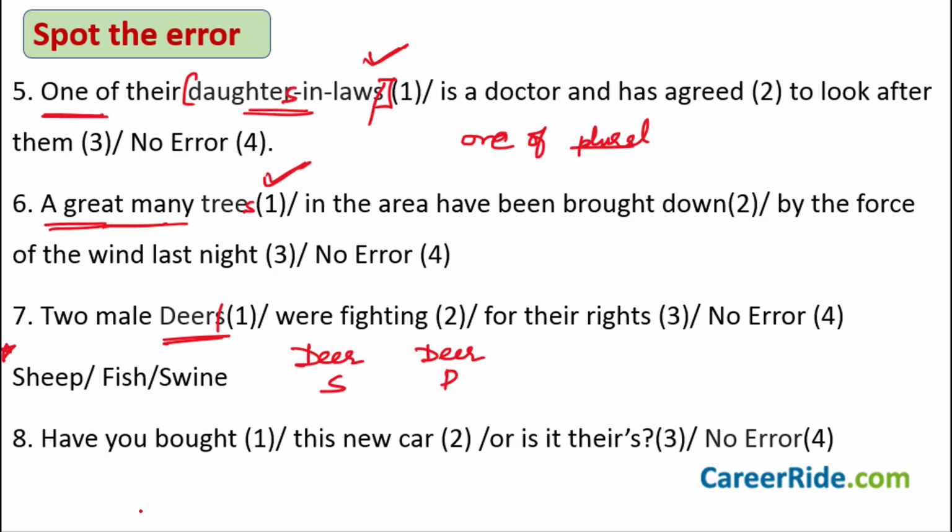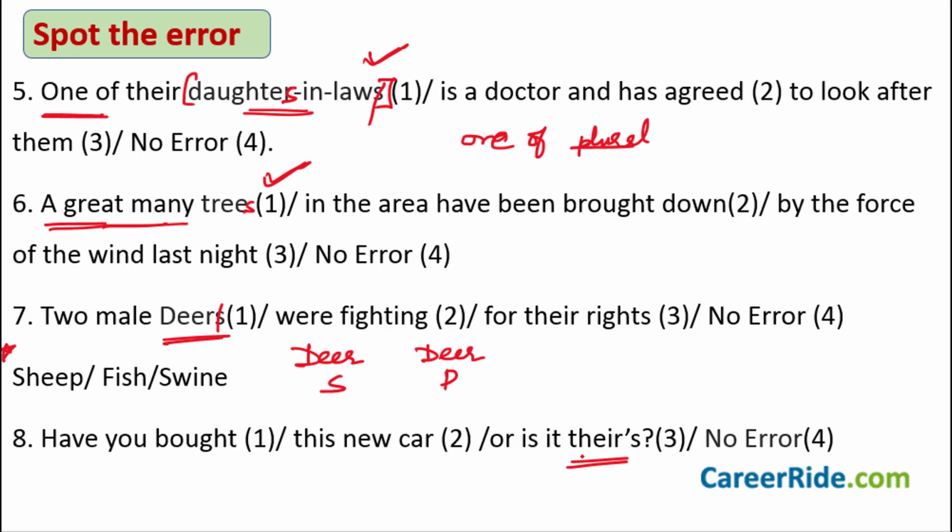Sentence number 8. Have you bought this new car or is it theirs? Do you think there is a mistake in this sentence at all? Actually, there is a mistake in this sentence. Where is the mistake? Have you bought? No mistake. This new car? No mistake. Or is it theirs? This theirs is a mistake.